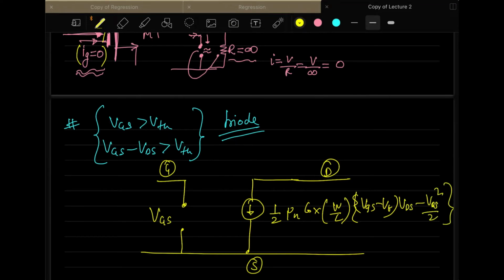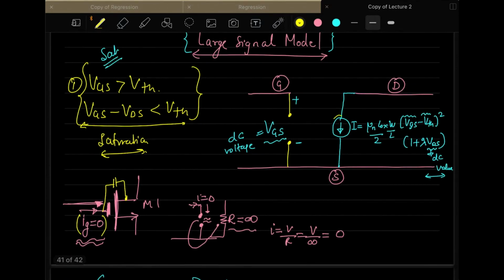So this will be the equation of the current which is flowing. And note that this current is dependent upon VGS, which is the controlling voltage here. So it's a voltage dependent current source.